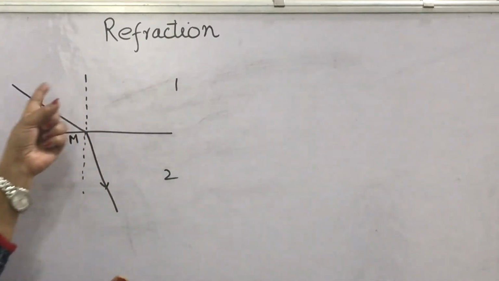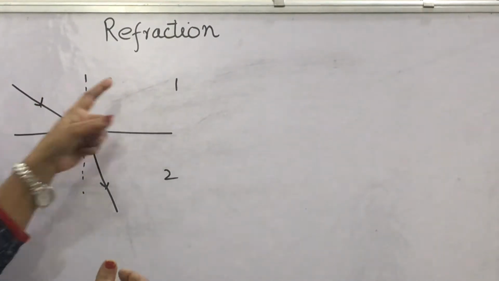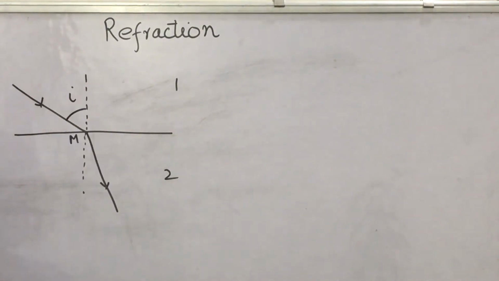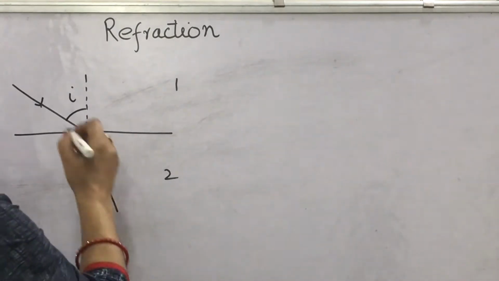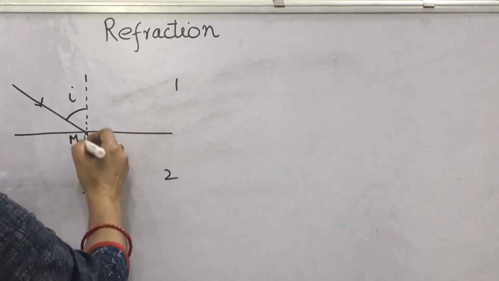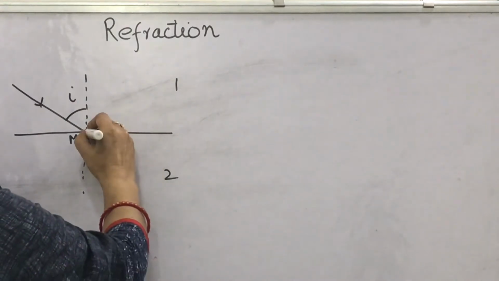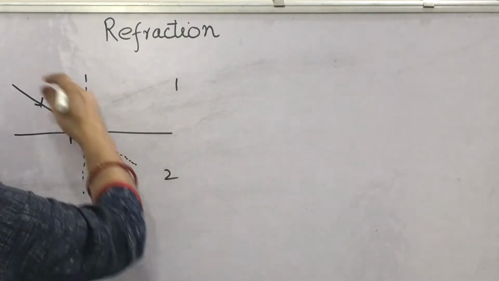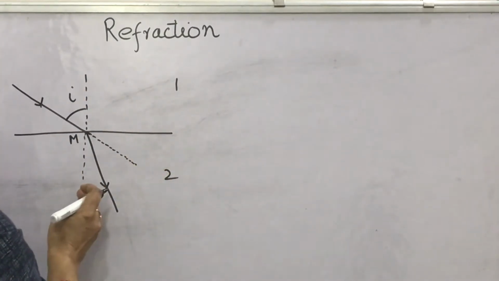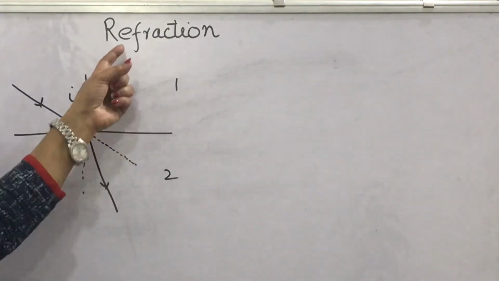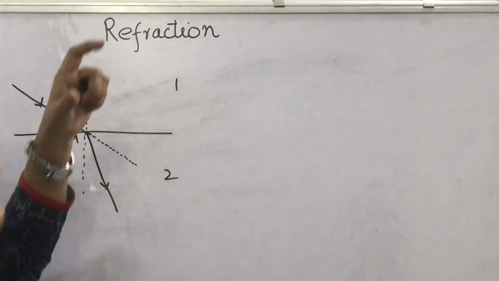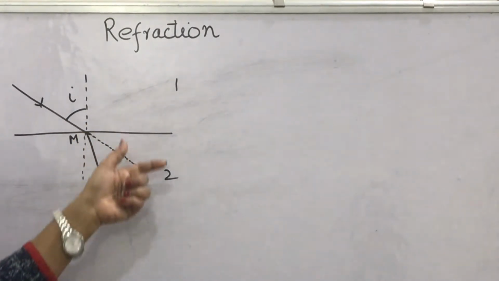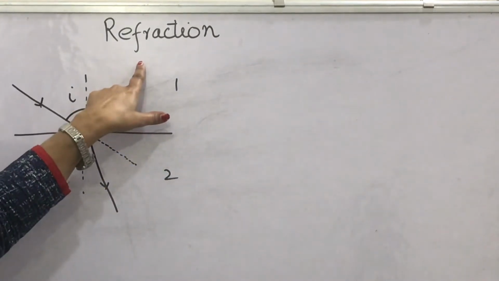In the medium from which the light is coming, the angle made by the light ray with the normal is the angle of incidence, as we have seen. And in the other medium, if there were no change of medium, the light ray would travel straight. Look, this is the original path. Since it deviates from its path, this phenomenon is called refraction. That is, bending or deviation in the path of light in going from one medium to the other is called refraction.